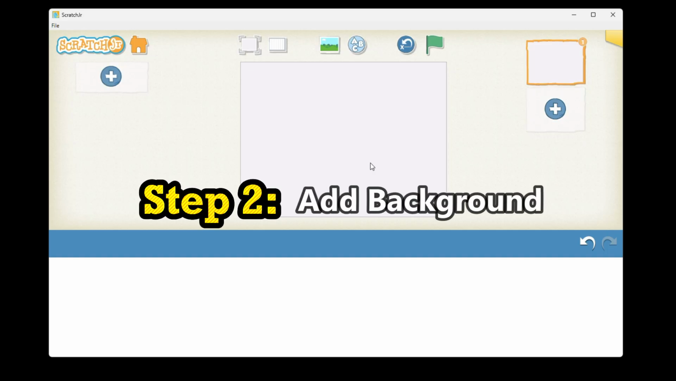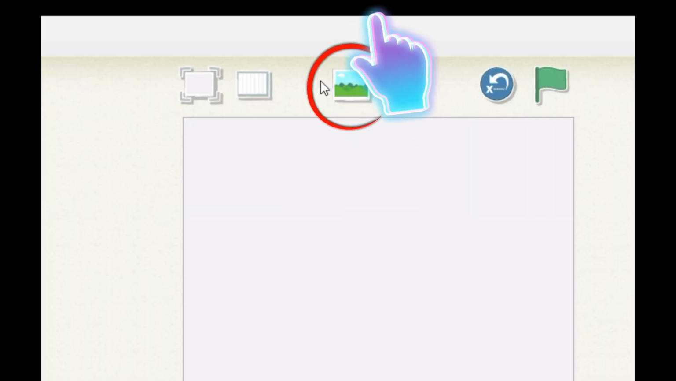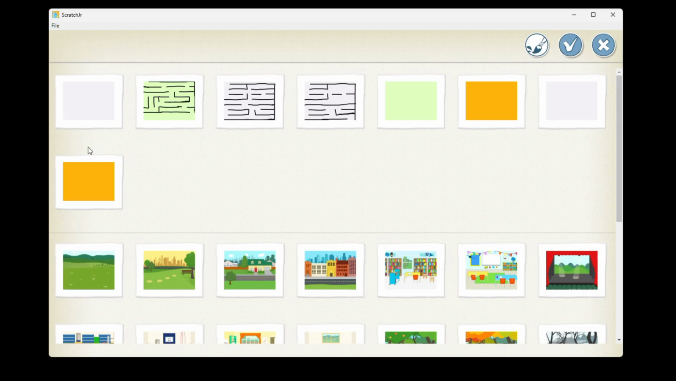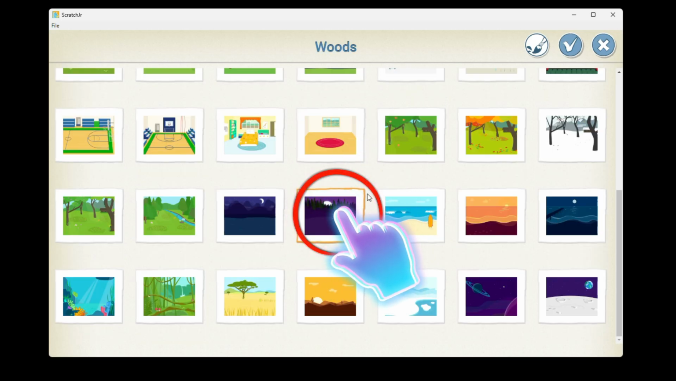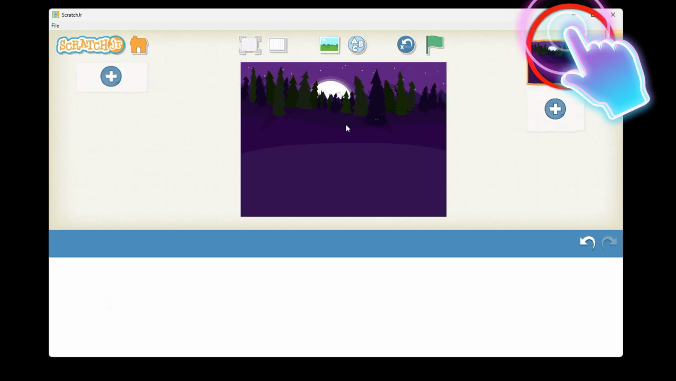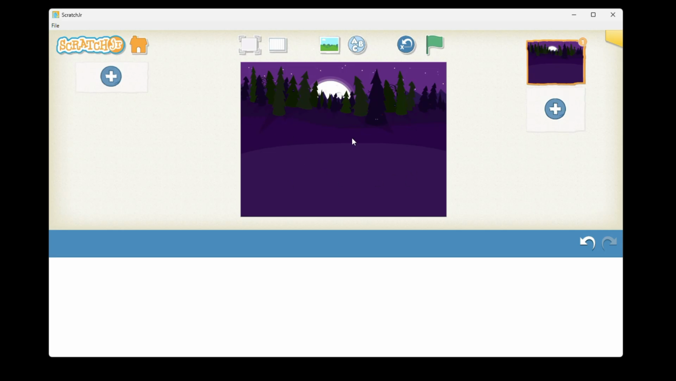Second step is you have to add a background. You have to simply click on this icon, then it will show you different ready backgrounds. Suppose I am taking this background here. Simply click on the correct tick, then it is going to be inserted on our stage.